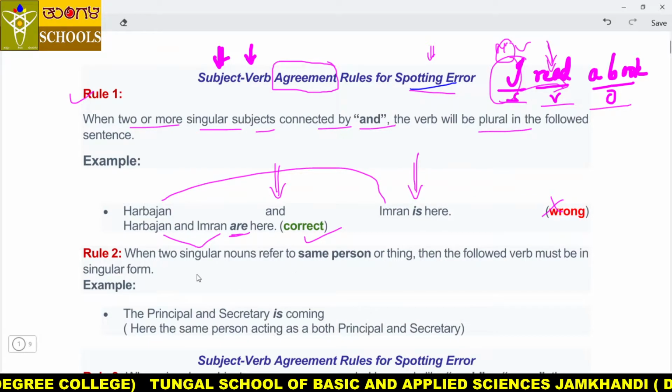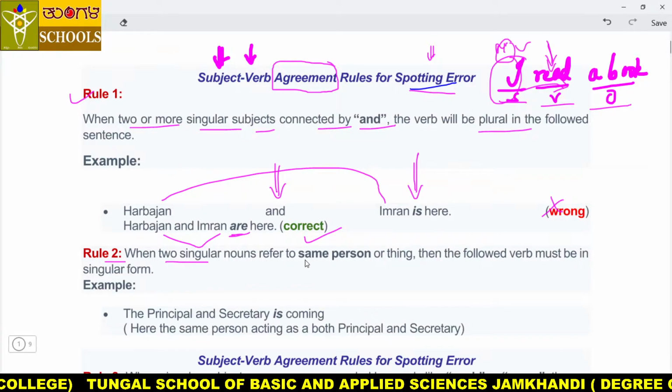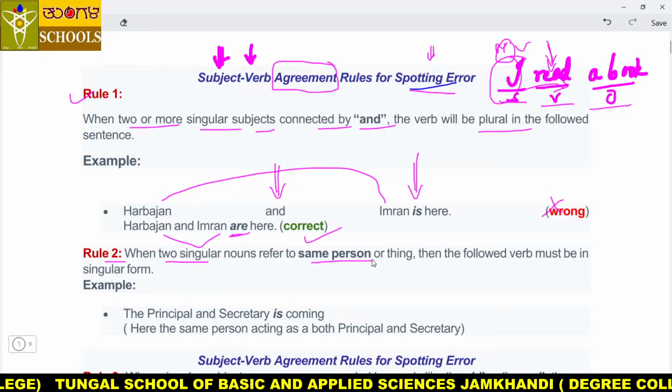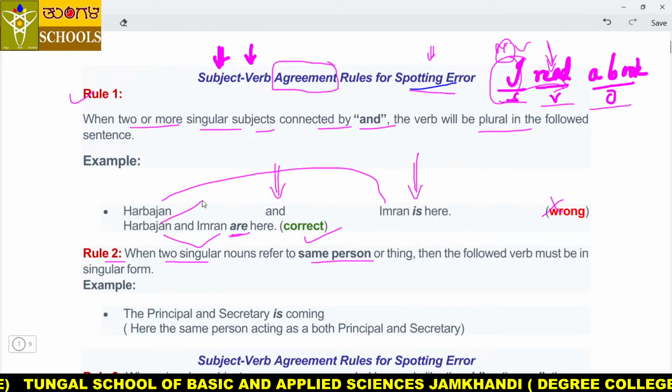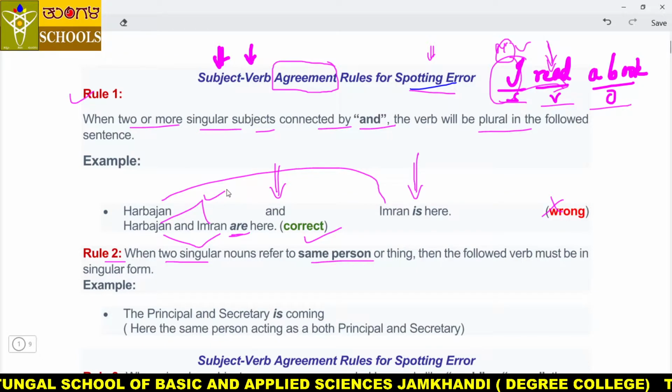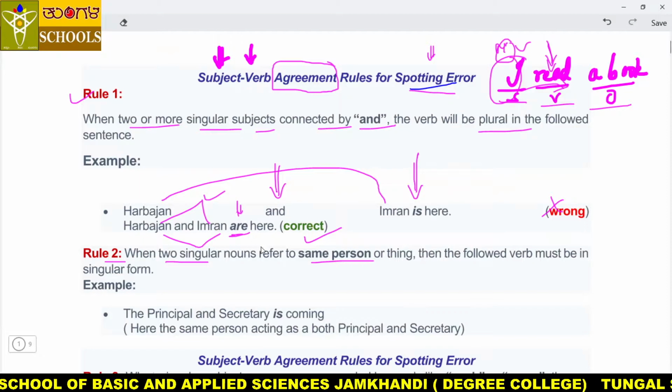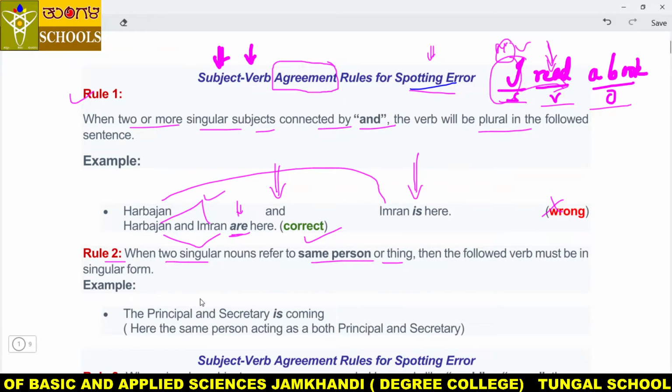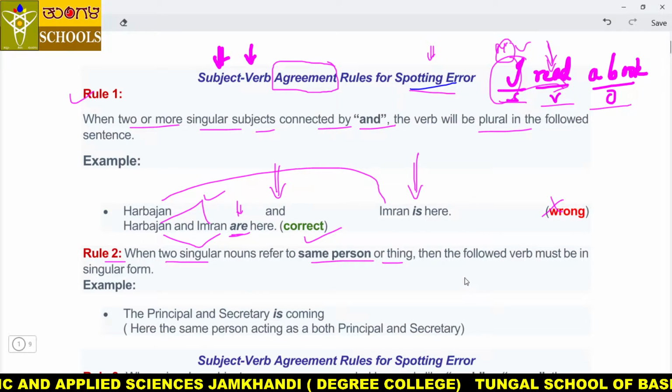So let's move to the next rule. When two singular nouns refer to the same person, here two singular nouns are not referring to the same person, two different persons are there. So that's why plural came. But sometimes the same person or same thing, both nouns are referring to one person. For example, a boy is there, he is working as a clerk as well as a manager.